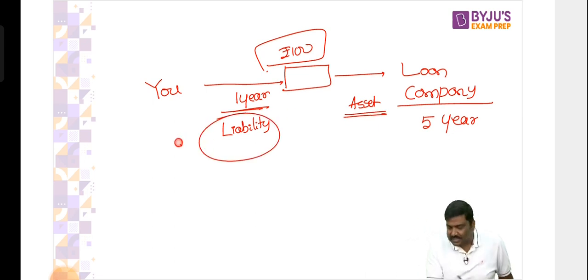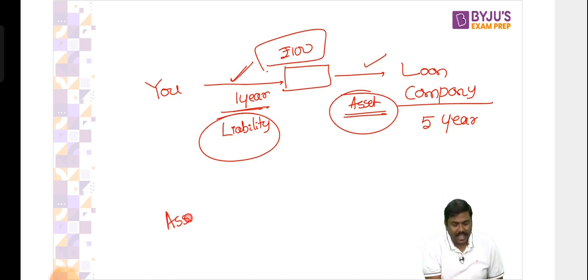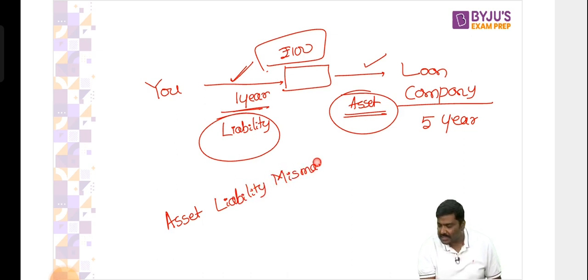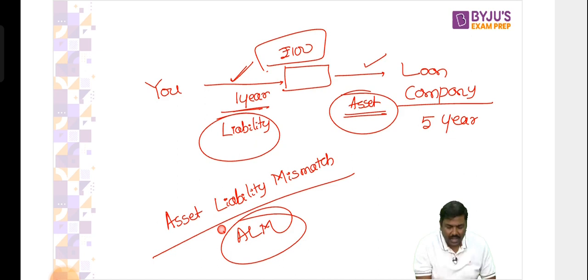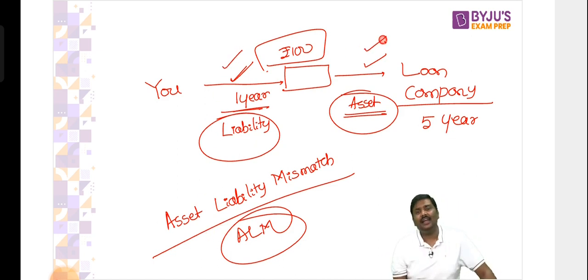Now, have a look at this. This is referred to as this situation. What is the situation? I've collected a deposit for 1 year. I've given this as a loan for 5 years. This is called asset liability mismatch. Very, very famous. Very often you'll come across this in the newspaper. ALM, asset liability mismatch. So why are we calling this asset liability mismatch? The tenure of the liability and the asset are different.